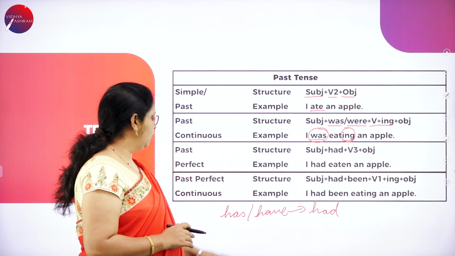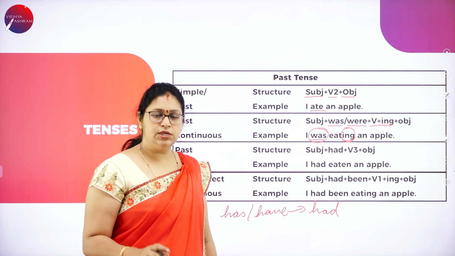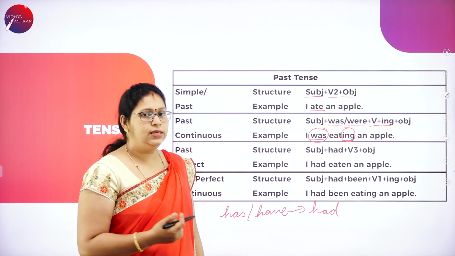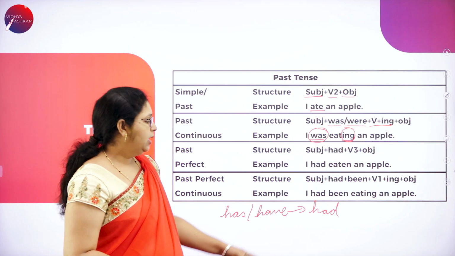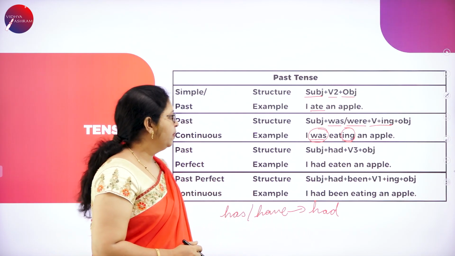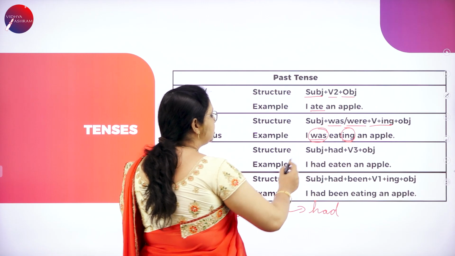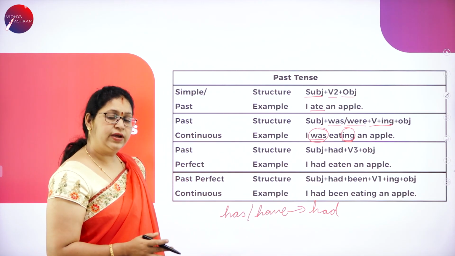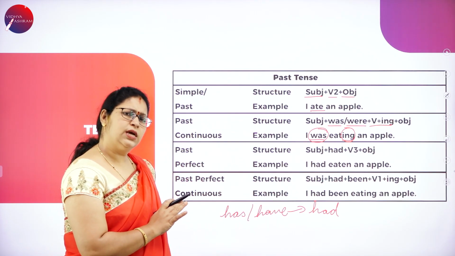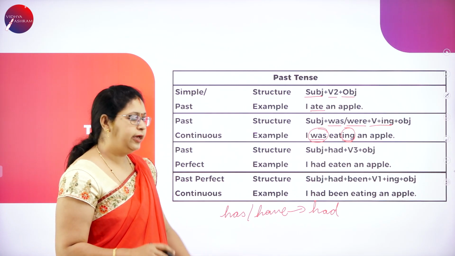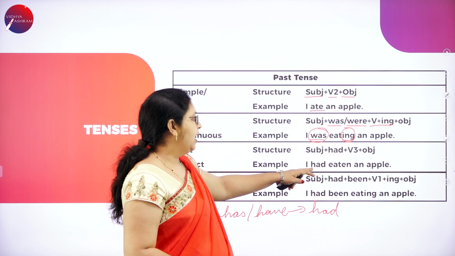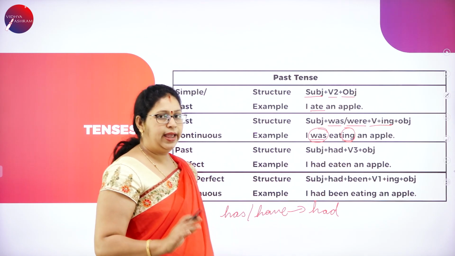It can be singular or plural, I, we, you, he, she, it, whatever it can be. Had is the past tense. So we are using, as we are telling, the perfect tense. Perfectly, which has already been done. Nothing is left of that task, completely done. Then we use had. I had eaten an apple.